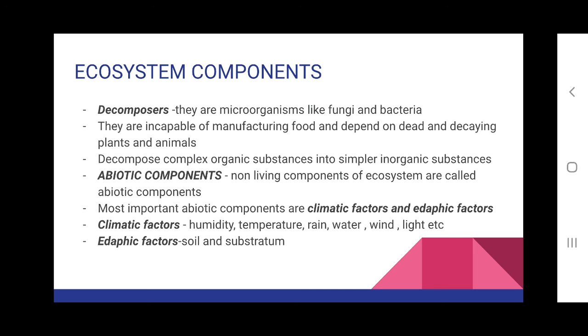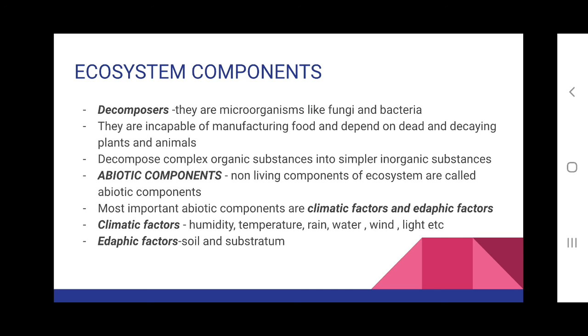The next component of ecosystem is the abiotic component, or the non-living components. These abiotic components are mainly divided into two: climatic factors and edaphic factors. Under climatic factors are humidity, temperature, rain, water, wind, and light. And under edaphic factors are soil and substratum.